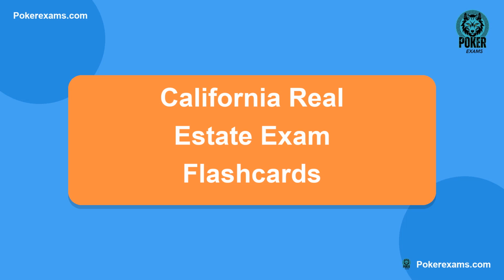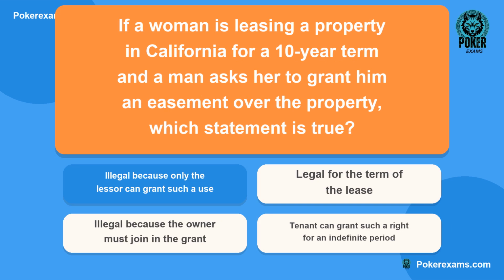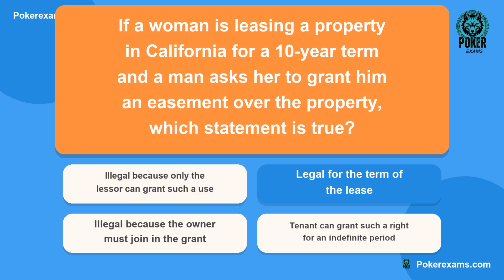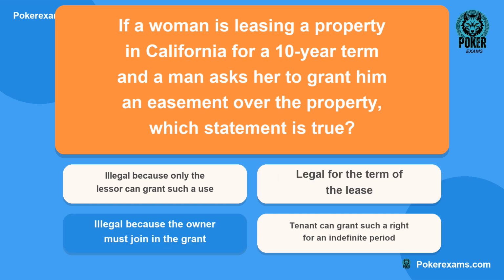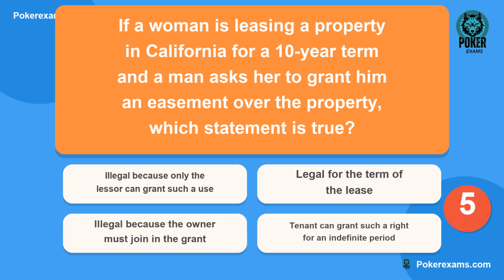Let's get started. If a woman is leasing a property in California for a 10-year term and a man asks her to grant him an easement over the property, which statement is true? Is it A, illegal because only the lessor can grant such a use? Or B, legal for the term of the lease? Could it be C, illegal because the owner must join in the grant? Or lastly D, tenant can grant such a right for an indefinite period?